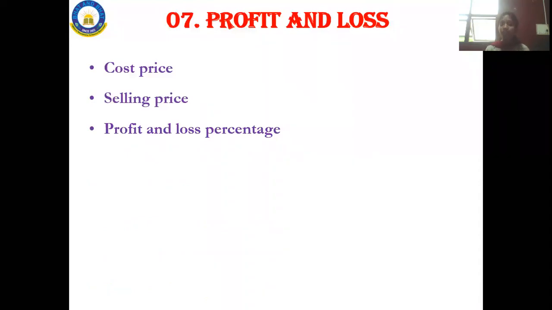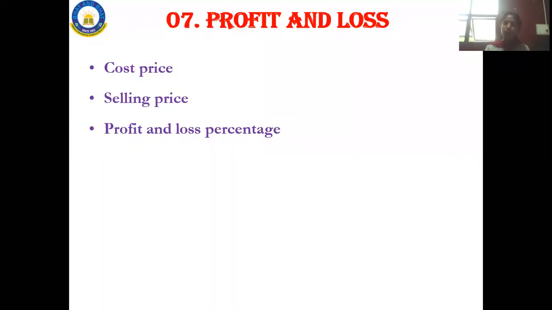Next, profit and loss percentage. We said that 5 rupees is loss, and 5 rupees is profit. Then how are we going to find the percentage over here? The percentage chapter is going to deal with this profit and loss. This is how one chapter and another are interlinked, where you have to concentrate on all 17 chapters.